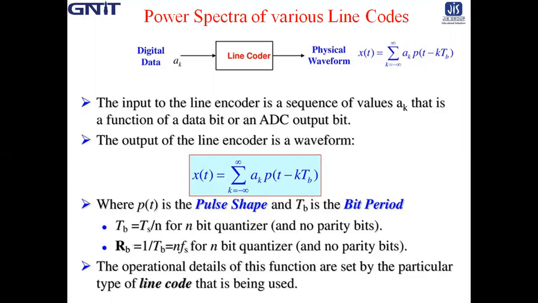Before we move to calculate the power spectra for a specific line code, first we start with a general formula for how we can calculate the power spectra of each of the line codes. I just want to discuss the process first.